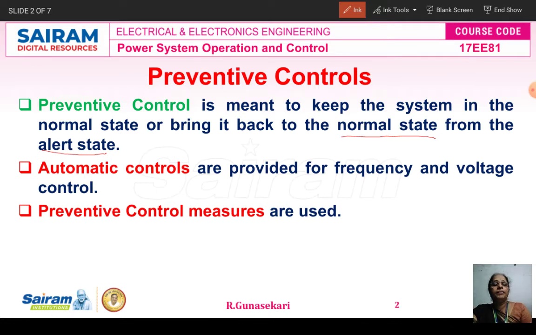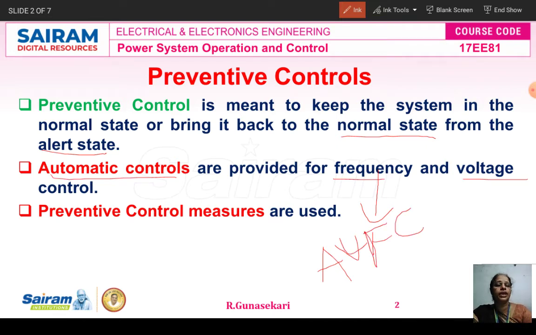The preventive control is nothing but the automatic control system only. The automatic controls are provided for frequency and voltage control. We maintain constant frequency and constant voltage. How can we maintain the constant frequency? Automatic load frequency control, ALFC, is used for maintaining the constant frequency.